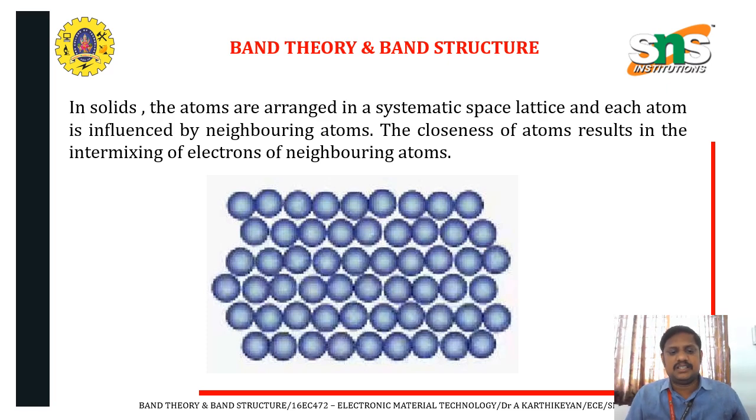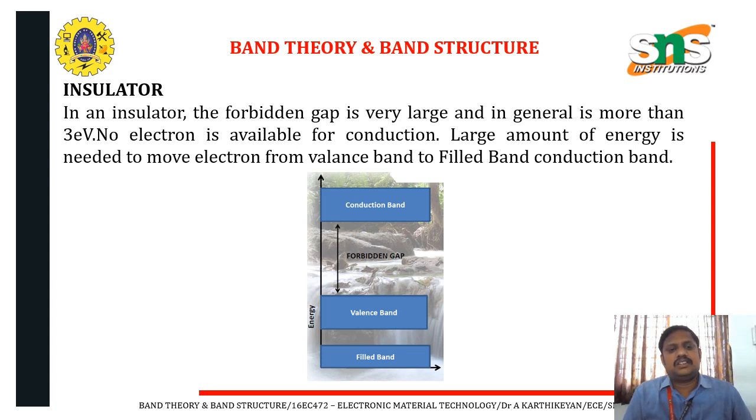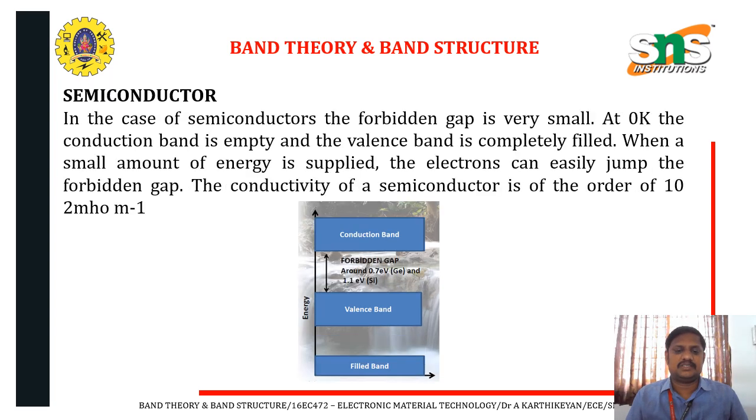Here the atoms are arranged like this, together with their neighboring atoms. In an insulator, the forbidden gap is very large, because the gap between the conduction band and the valence band is high, so the electrons are not able to join them. It is approximately 3 electron volts. A large amount of energy is needed to move an electron from the valence band to the conduction band. This is very important. Once we apply external energy, the forbidden gap decreases.